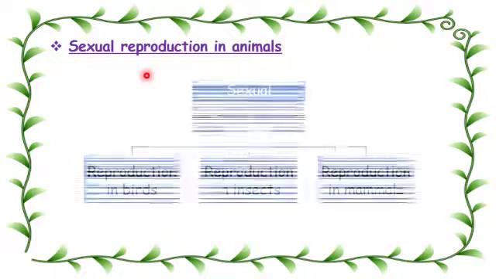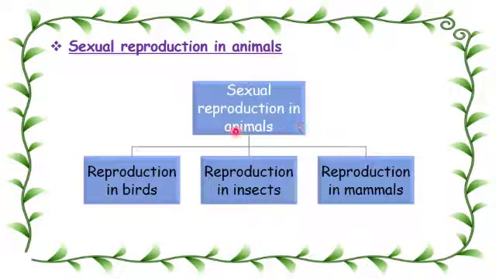Sexual reproduction in animals occurs in birds, in insects, and in mammals. So birds, insects, and mammals have sexual reproduction.